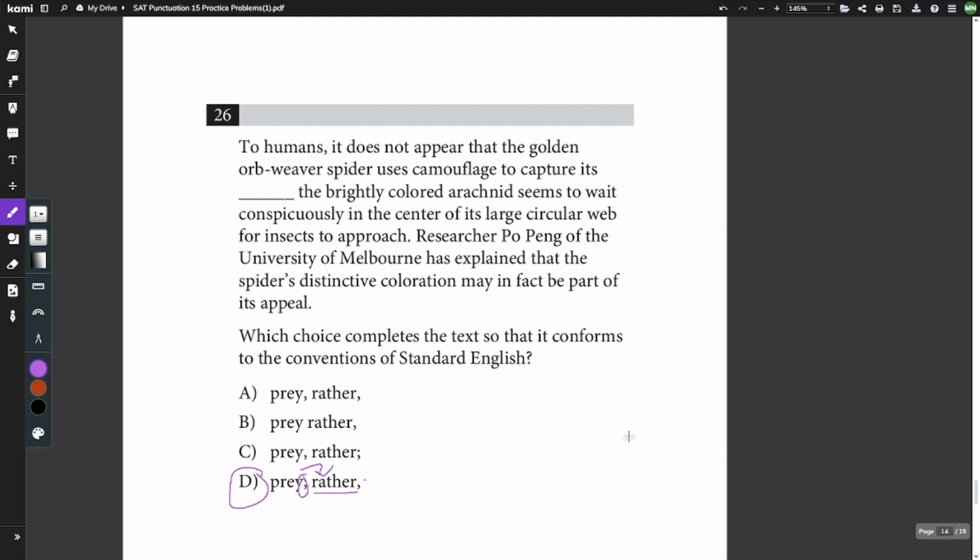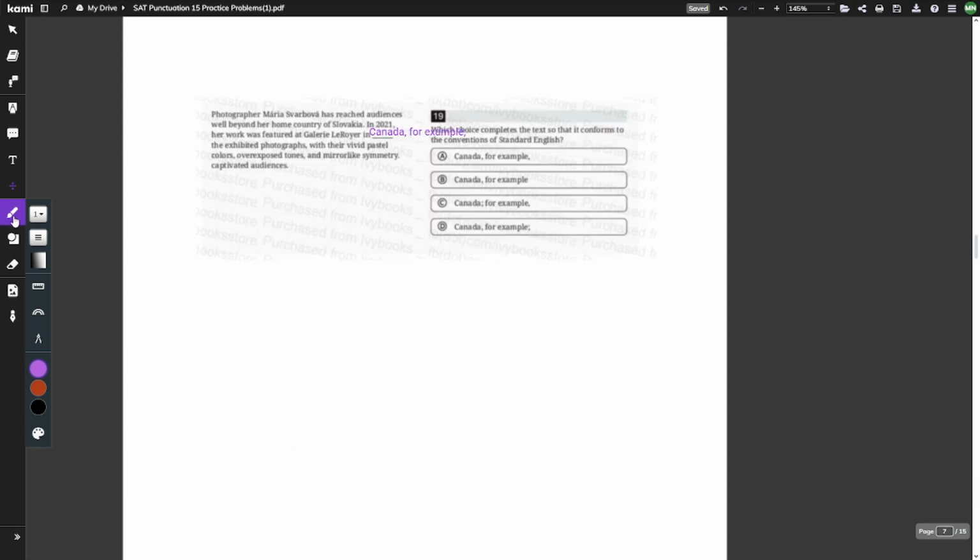Now, before I try and start explaining anything, let's put this into perspective. So let's go back to number 7. Here, of course, our answer is going to be D because our semicolon is after the transition word. Like 99% of the time, it would be. The reason for this is because this transition word can tie back to the sentence before. So this Canada, for example, is going to tie back to the sentence before it.